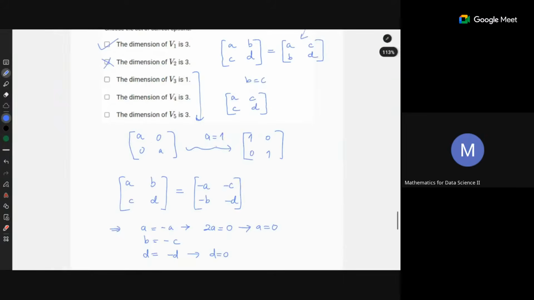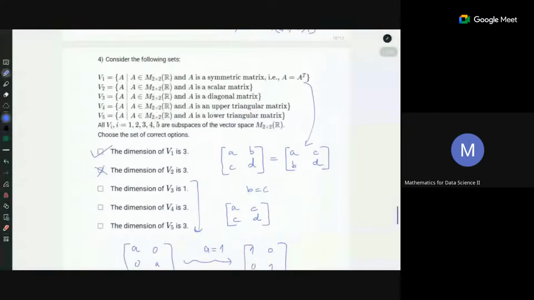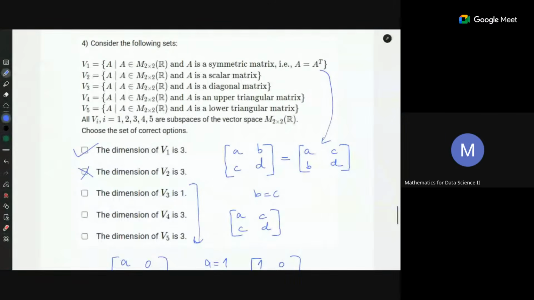There are two bases. Our vectors are matrices in this case. What is the vector space? Vector space is 2 cross 2 matrices. This is your vector space. So each element in your vector space becomes a vector. The elements are 2 cross 2 matrices, so your vector in this case is the matrix itself. So when I say basis, it will be formed by some number of matrices. We just need to count those.